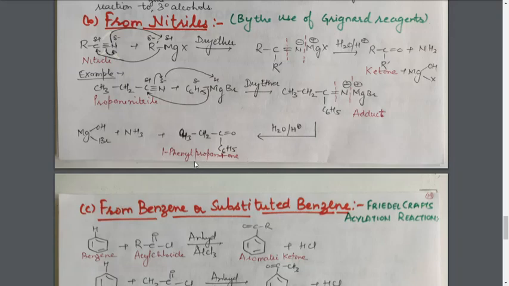Now if you study thoroughly, one point must come to your mind, that in the previous lecture, during the discussion of nomenclature, I have said that in propanone there is no requirement of mentioning the position of the ketonic group. Yes, correct.